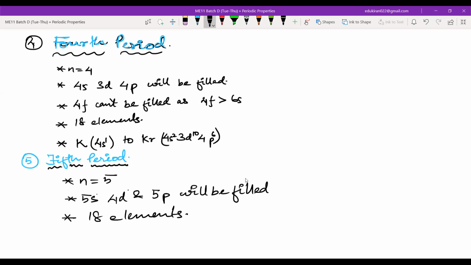Here you can also write that 5f will not be filled, it will be filled only after 6s. The elements start from rubidium, 5s1. The noble gas here is xenon, that is 5s2, 4d10, 5p6.